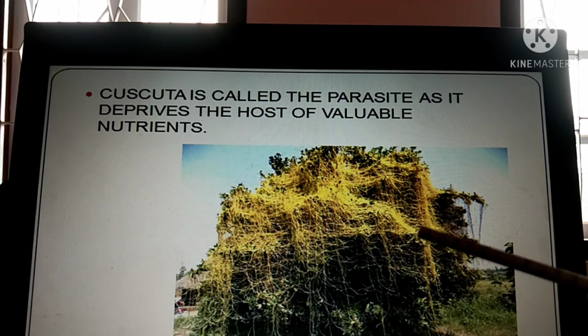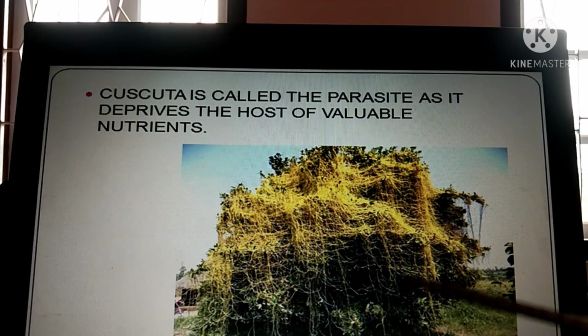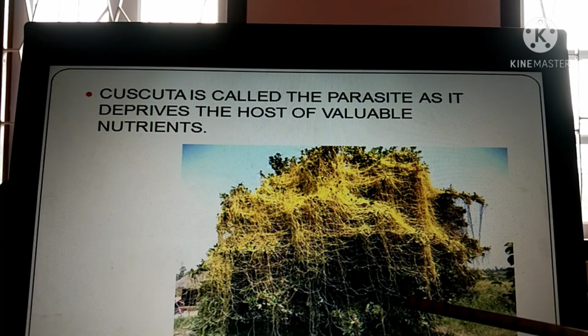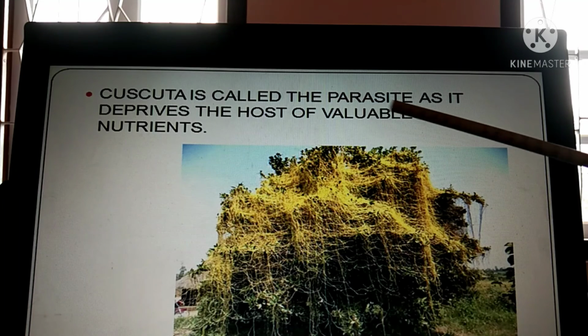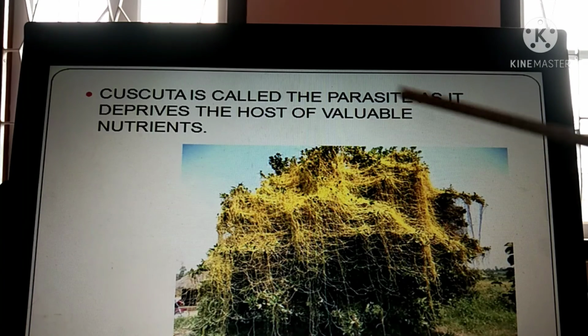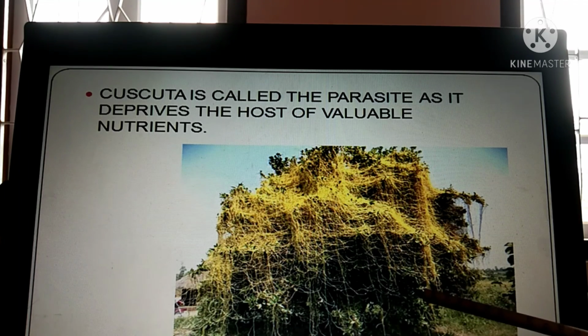So remember, a parasite is a living organism that lives on the body of another living organism and in turn harms it, and a host is a living organism on which the parasite lives and which is harmed by the parasite. Am I clear? So Cuscuta is called the parasite as it deprives the host of valuable nutrients. When plants follow this type of nutrition, it is called the parasitic mode of nutrition. I hope it is clear.